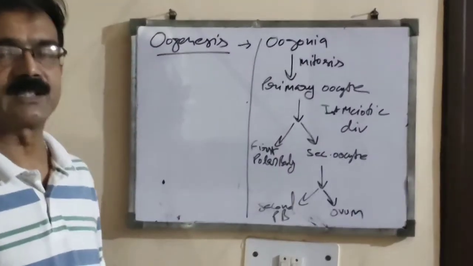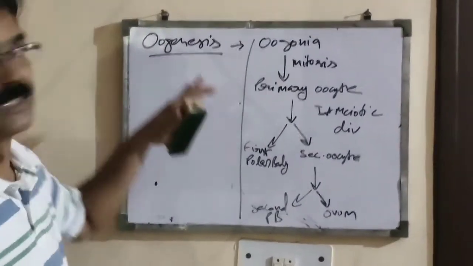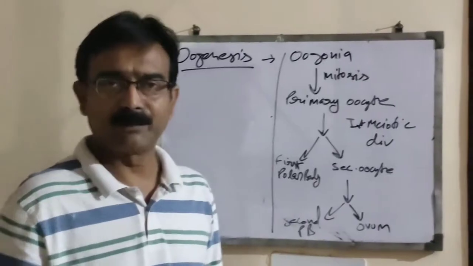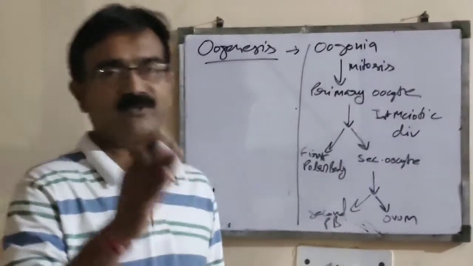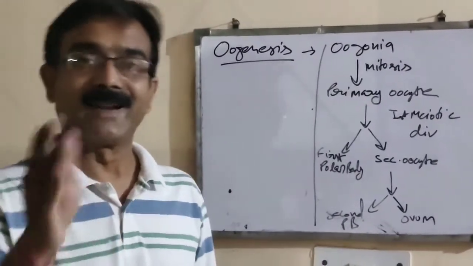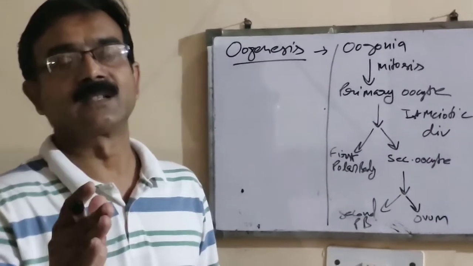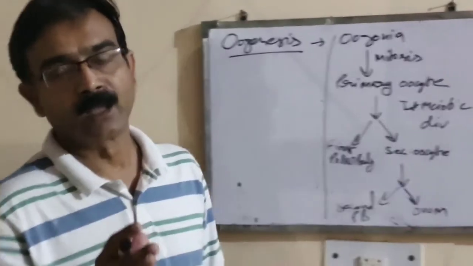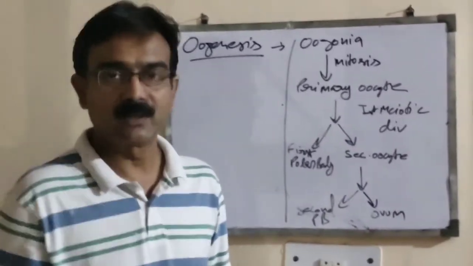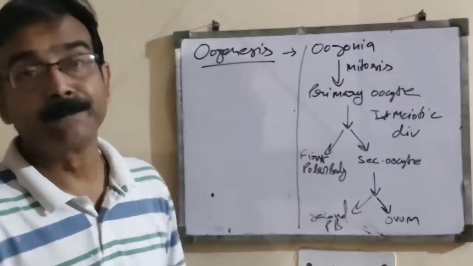So students, today we will start our next topic, that is oogenesis. Oogenesis is what? The process of formation of the female gamete or ovum by the gamete mother cell or oogonia. So how is the process going on? Now we will start to study.